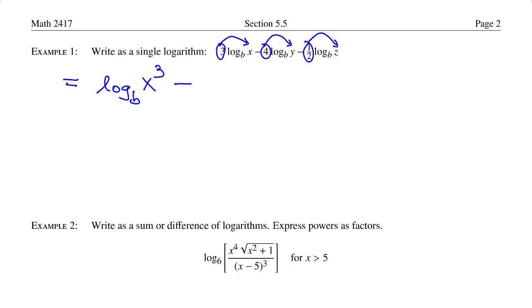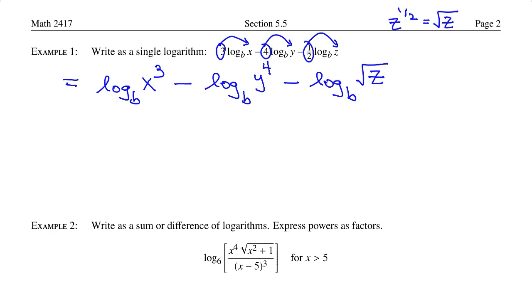The 4 goes and becomes a power of the y. And 1/2 goes and becomes the power on the z. But we know that 1/2 as a power is the same thing as the square root of the number. So we go ahead and write this as the square root of z.